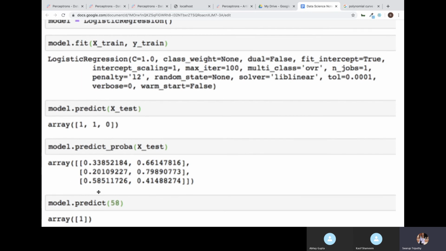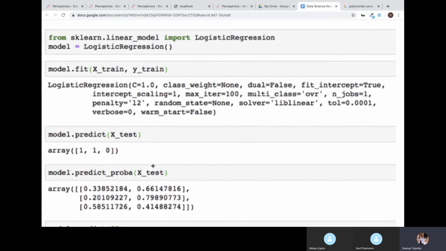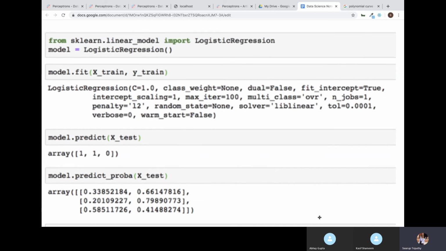Similarly, the third one, if you see, 58% chance that the 19 year old guy is not going to buy insurance. So it is higher on the 0th side, and 41% chance that he might buy insurance. So that's where it has considered it to be 0. So like that, these are the probabilities behind the predictions. You can also do this to get a better understanding of the probability behind the predictions.